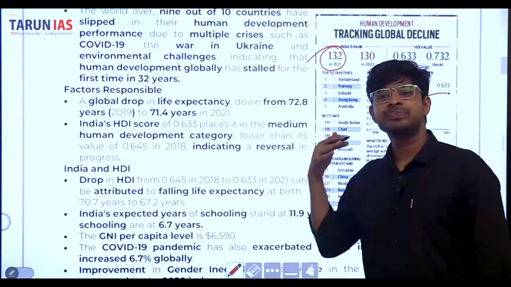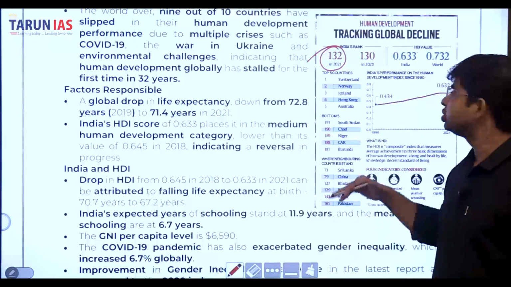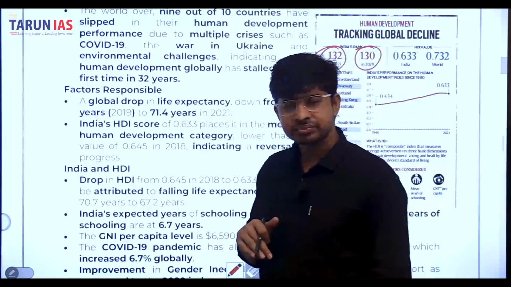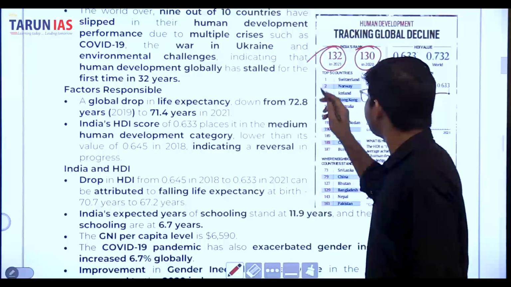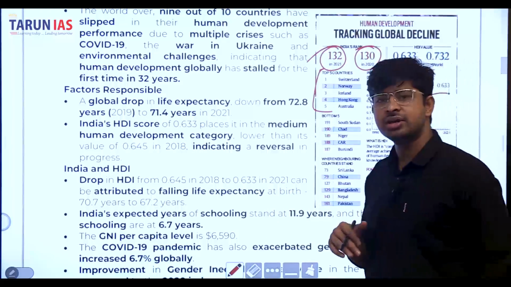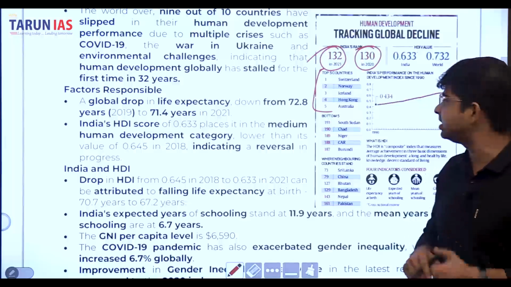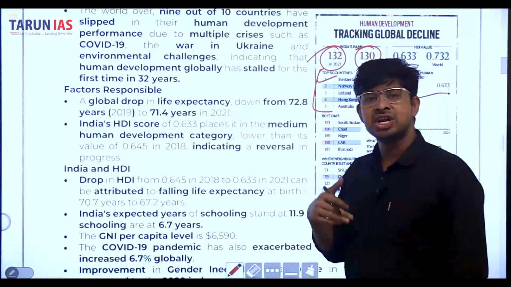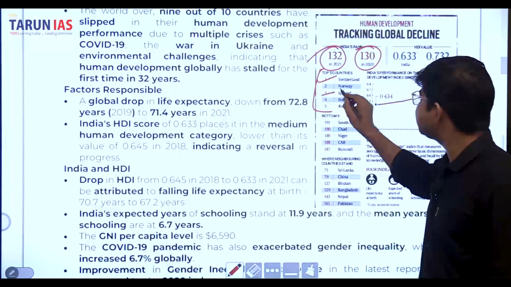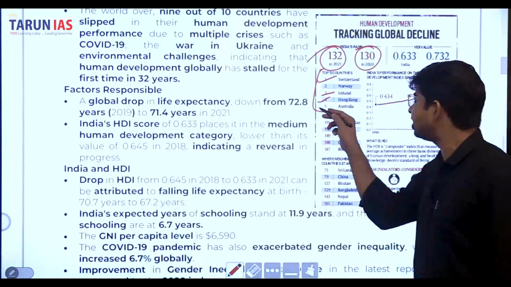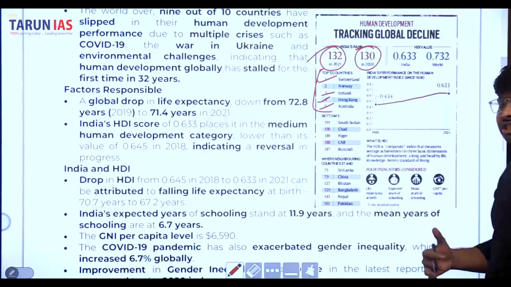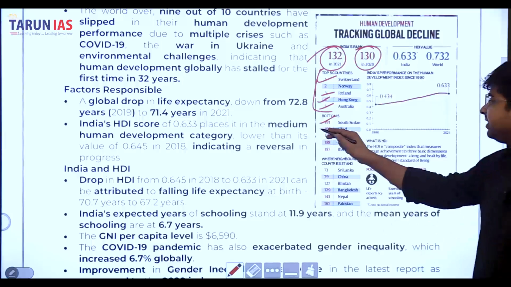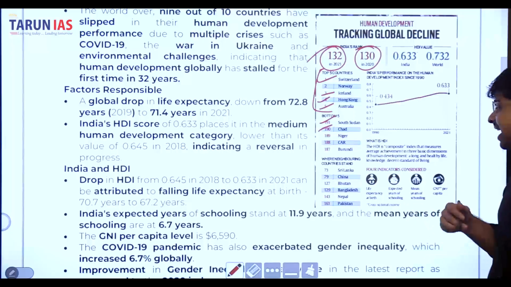In 2021, India's rank was 130, but right now India's rank is 132. The top 5 countries in the Human Development Index: first in the world is Switzerland, second Norway, third Iceland, fourth Hong Kong, and fifth Australia. At the bottom, in the 191st position is South Sudan, 190 is Chad, and 189 is Nigeria.